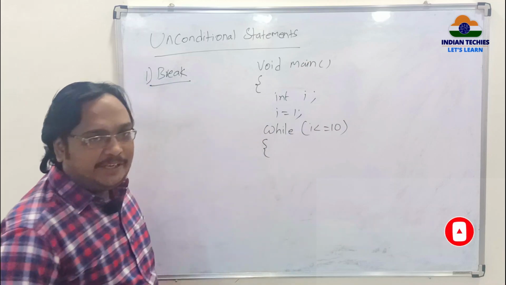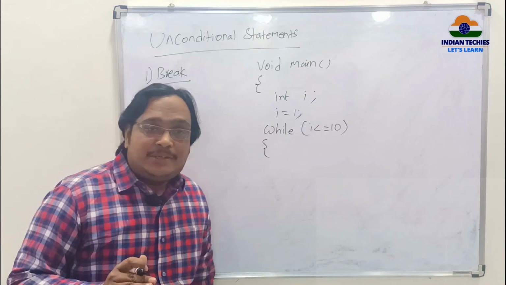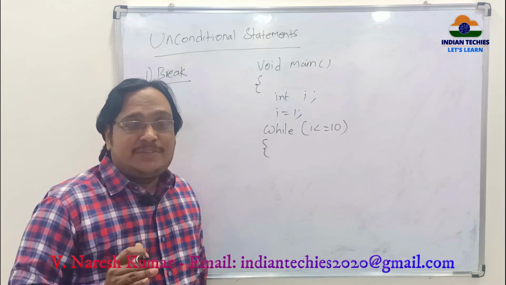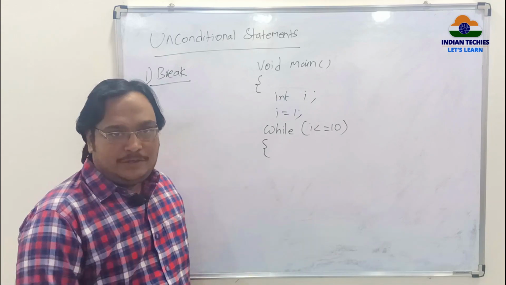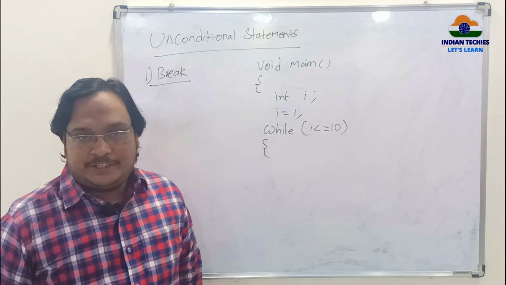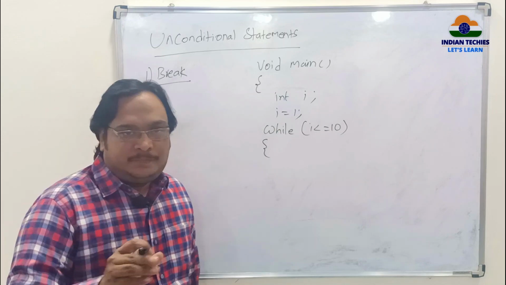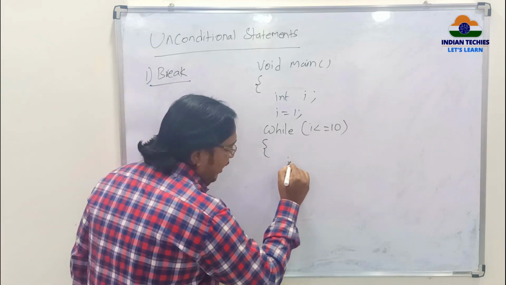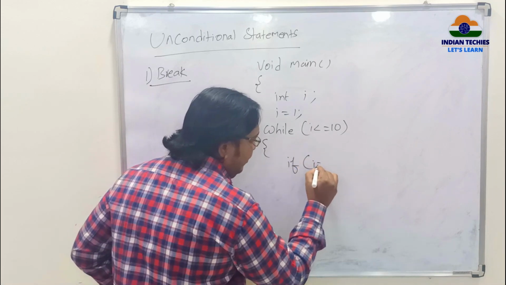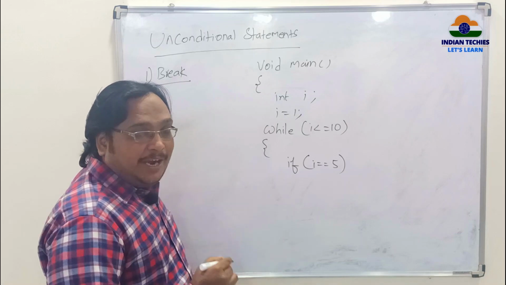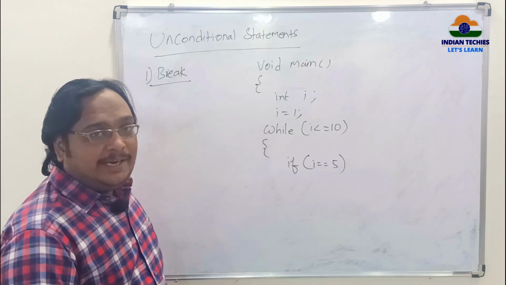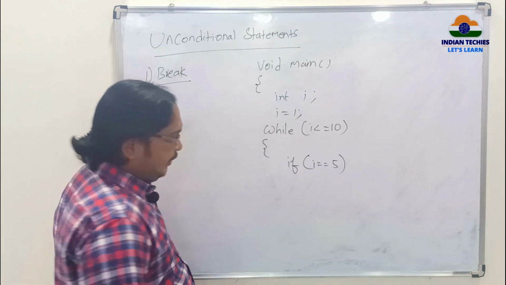This is all common till here. But which value should I not print? Whenever this value comes, I should stop my repetition. What is that value? 5. So I am checking for every value, that is, if my i value is equal to 5, now I should not go further and I should stop my loop repetition.